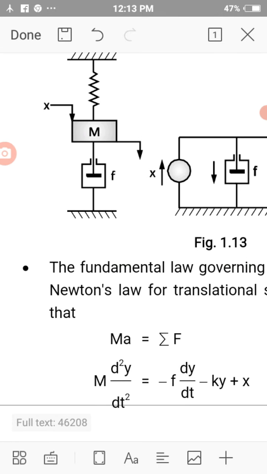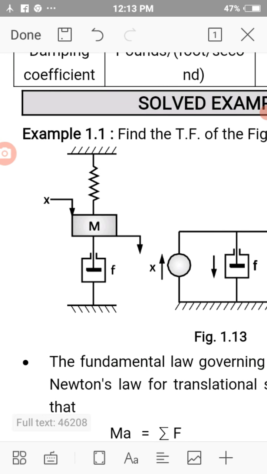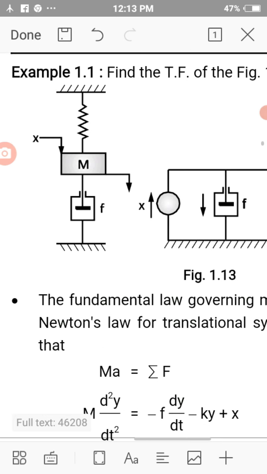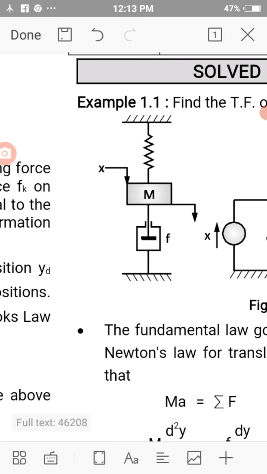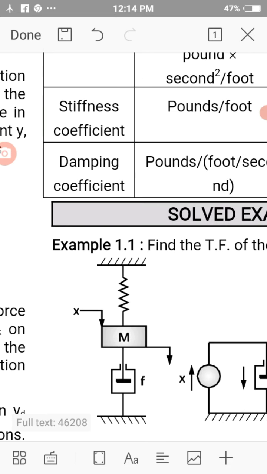Let us understand the difference through examples. This is one example. You understand what we learned? We learned mass, spring and damping factors. Mass has force equal to mass into acceleration.